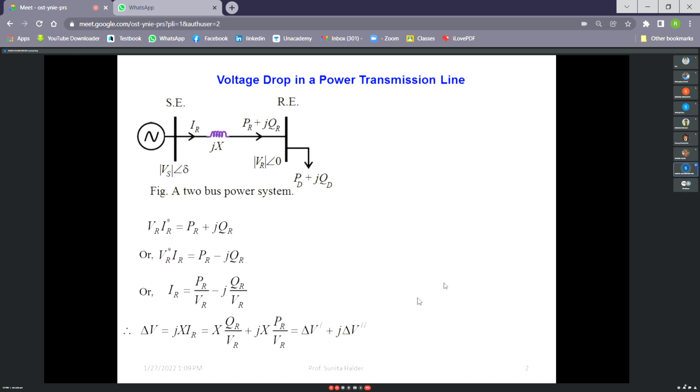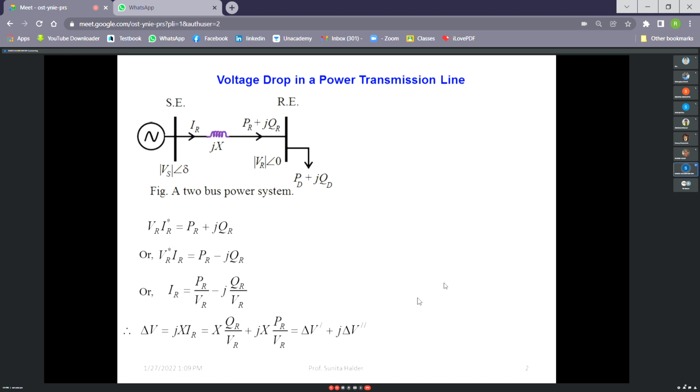More voltage problems may come due to capacitive effects like the Ferranti effect, and another voltage problem may come due to overloading of the system, over inductive current loading in the system, that you know from your power system planning and design classes. And any long transmission line also, we can represent approximately by its series reactance only.